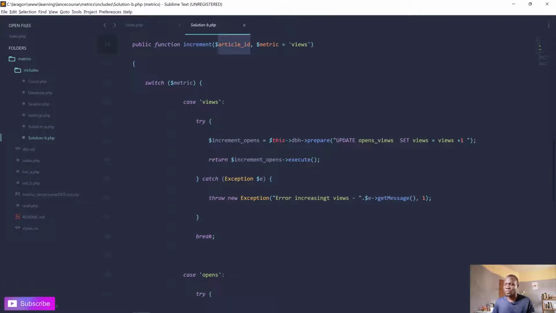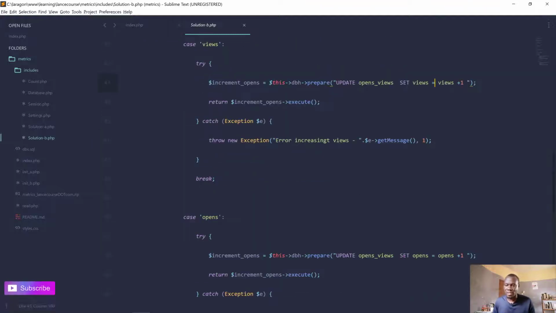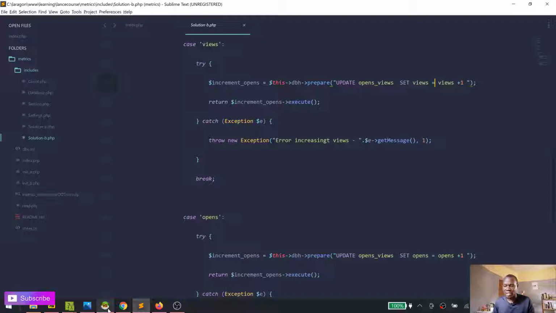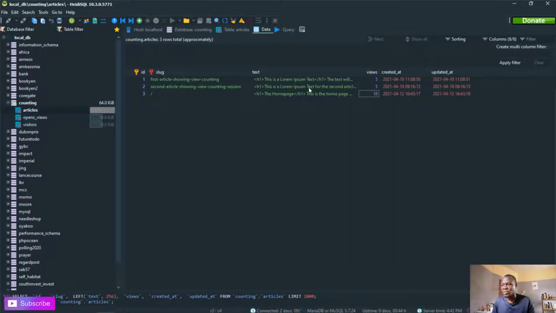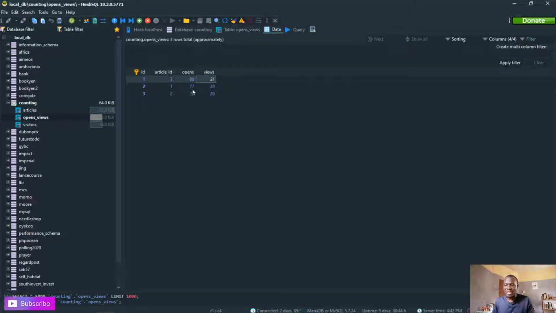So it updates the open views table, the table that contains the views and opens of each article. Then it takes the views and adds one to whatever value was there. The same thing here. That being said, let's also look at the database structure. These are the articles, and you can see the views here for the article. That's for solution A. Solution A stores its views here, and solution B stores its views in a different table altogether. The articles are in one table and the views are in another, and we link them with this foreign key. So you can see for each article how many opens and how many views we have.